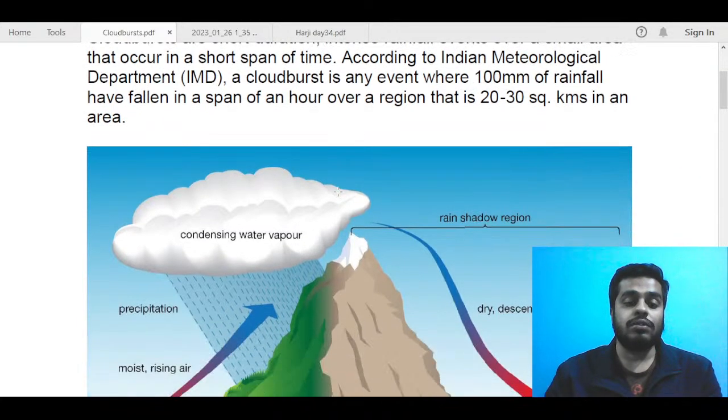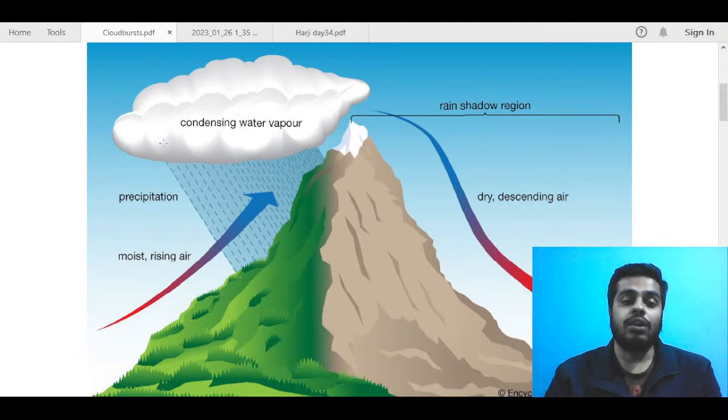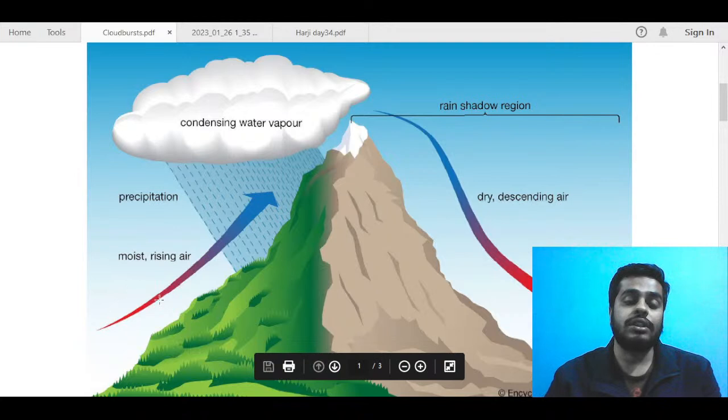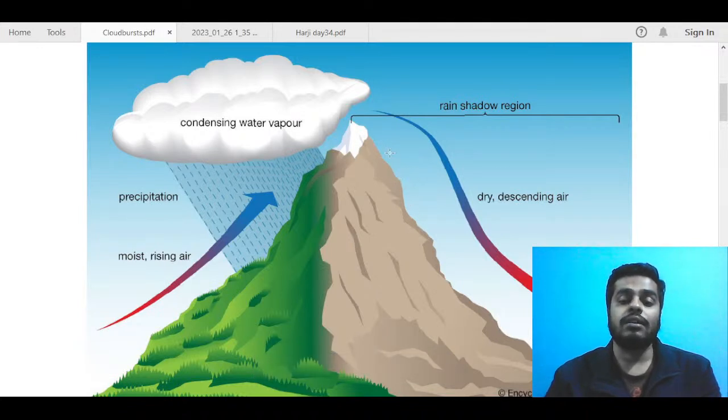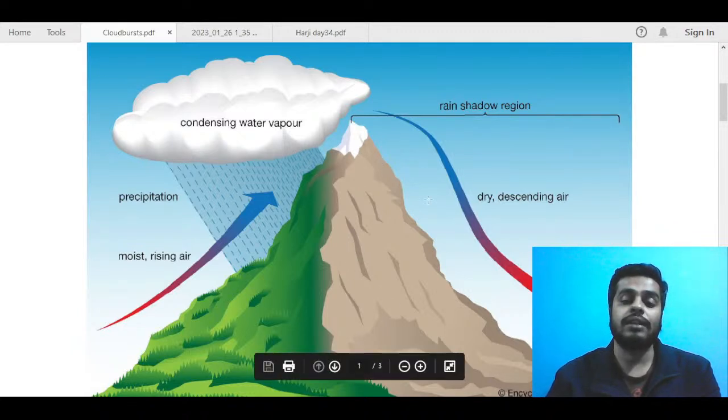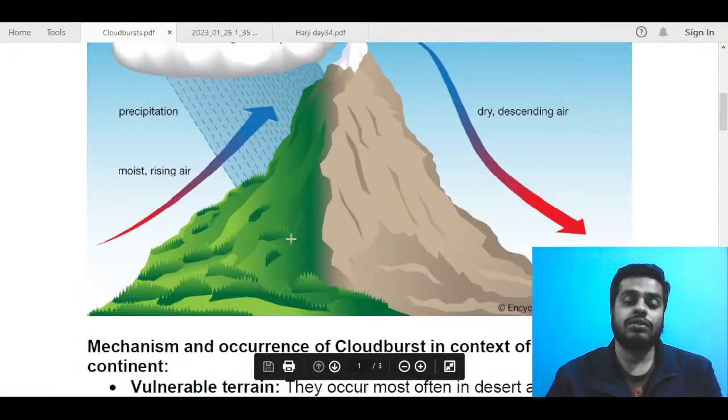Next, we move on to a diagram that we could have drawn about cloudbursts, with labels: condensing water vapor, rain shadow region, precipitation, dry descending air, moist rising air. It was a very simple diagram. Here we see that when the air is moist, it rises and then condenses, and the rainfall is quite heavy. In the rain shadow region, the rainfall is low. These mountainous peaks stop the clouds from crossing over, and on the windward part the rainfall is heavy. So this diagram was very simple that you could have drawn.